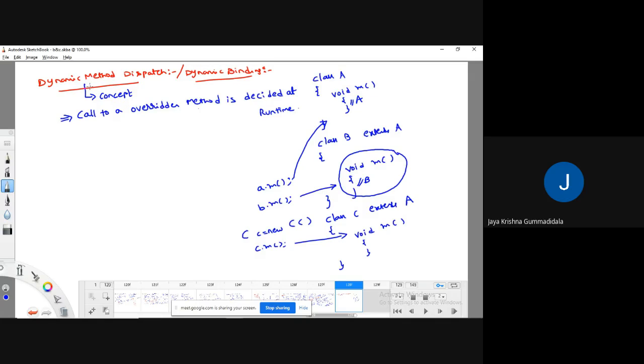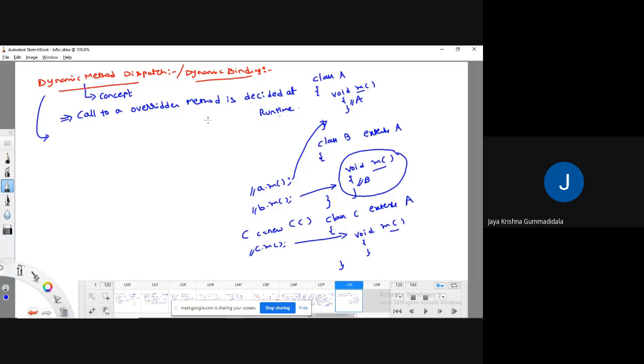But what it is saying is that the call to an overridden method is decided at what time? Runtime. But if you go for this process, what will happen? The compiler decides during the compilation process whether I am going to call this m method or this m method or this m method. It is decided at compile time. That's it. Okay, fine. I don't want it like that. I want to decide this during runtime. So then, what is this dynamic binding saying?